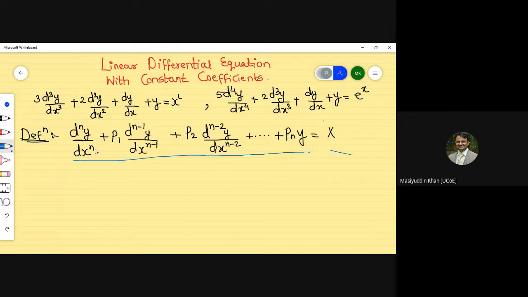So I'm just writing here, this part is the complementary function, and this is known as the particular integral.